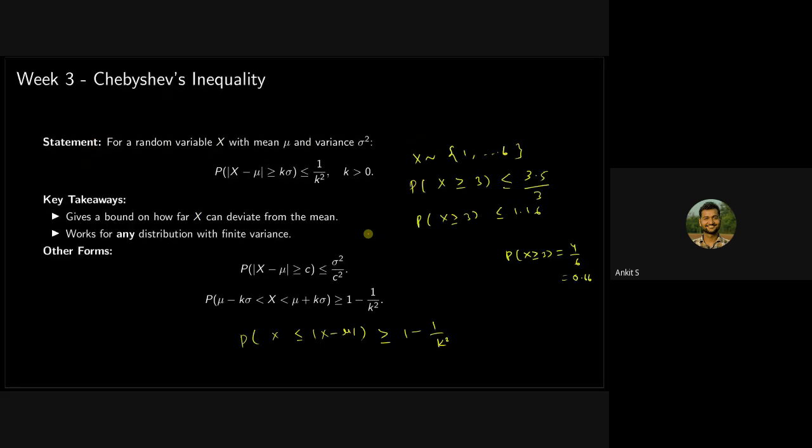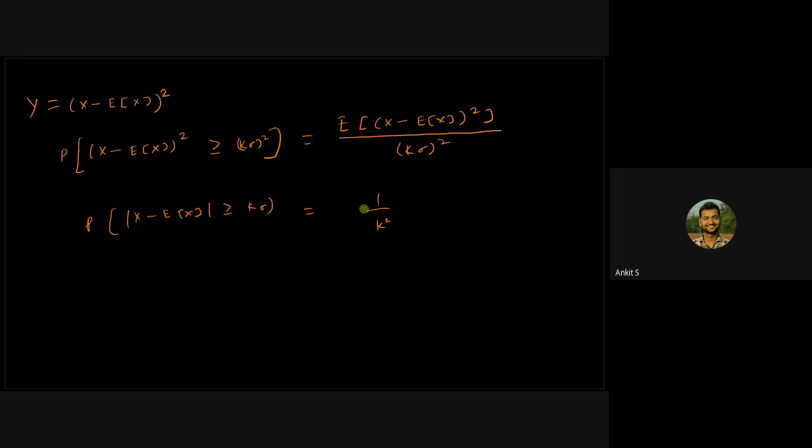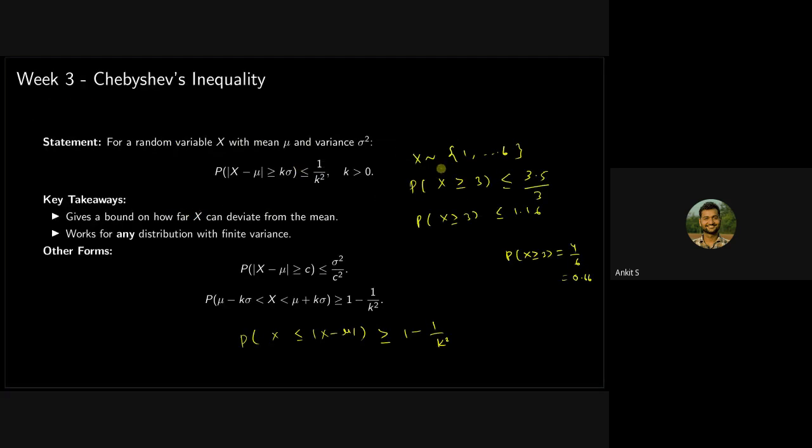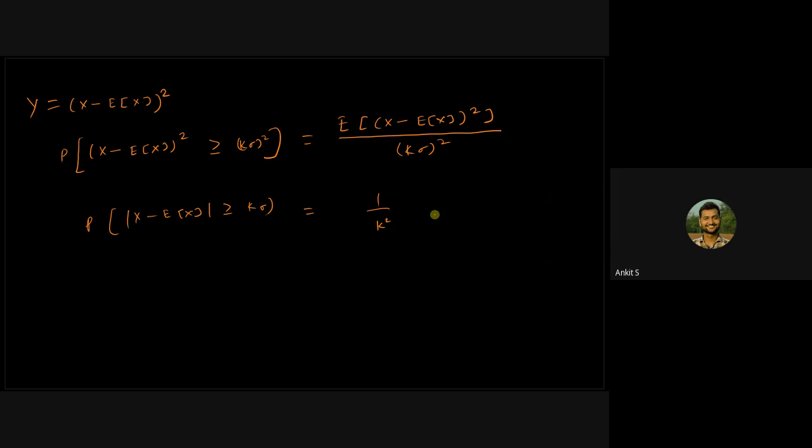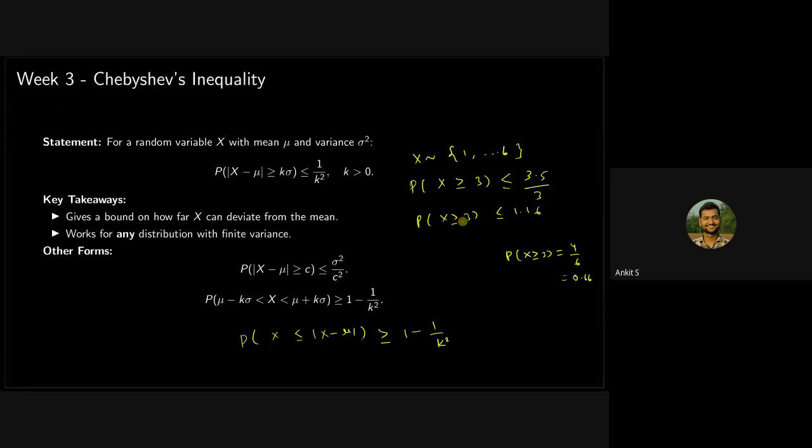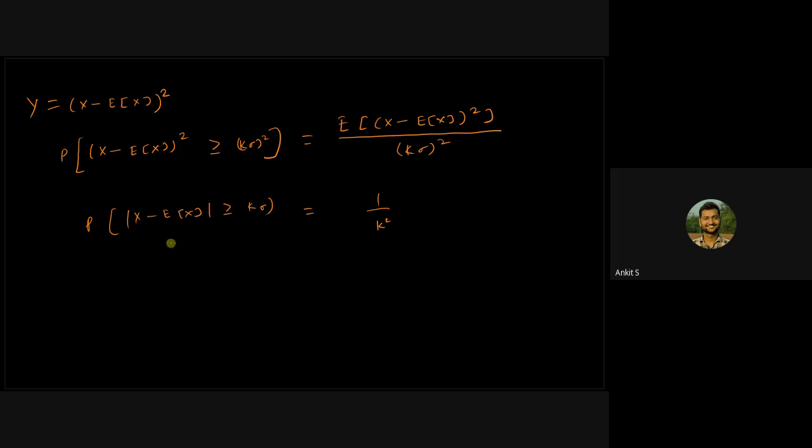When you are done with the session, just try to calculate the variance or standard deviation of this random variable x, sigma of x, and express this probability in this way.